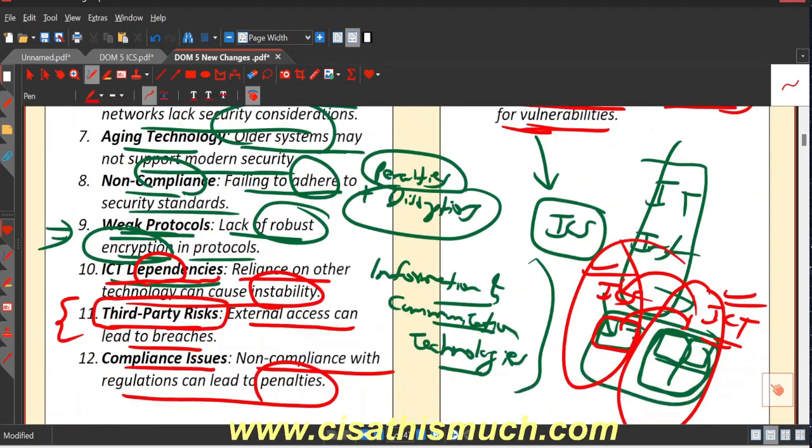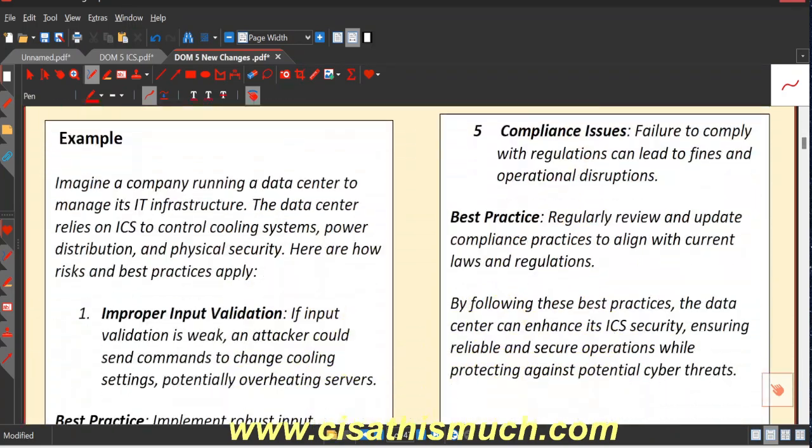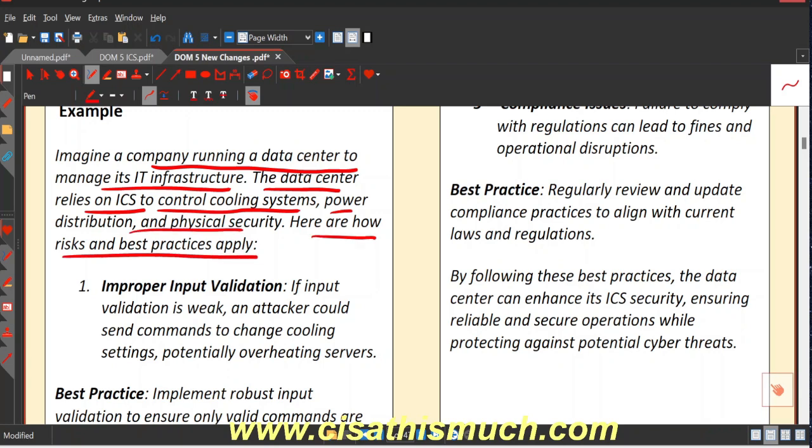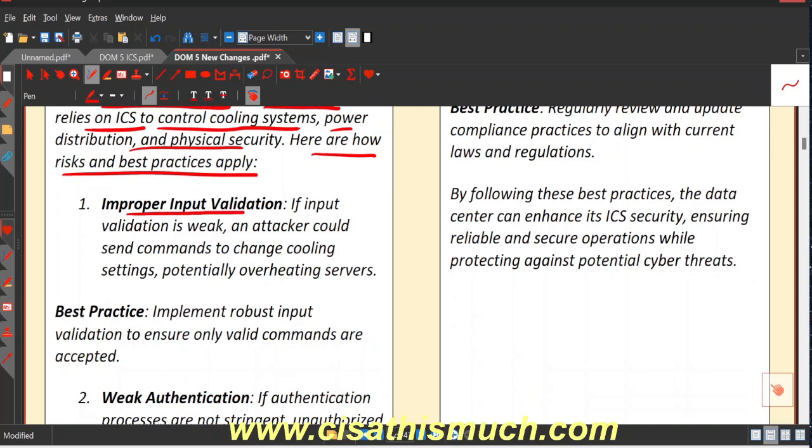There's one example also which we have given to you. Let me discuss that as well. Okay, imagine a company running a data center to manage its IT infrastructure. The data center relies on ICS to control cooling systems, power distribution, and physical security. Here is how risk and best practices apply. The risk is improper input validation. If input validation is weak, an attacker could send commands to change cooling settings, potentially overheating the servers.